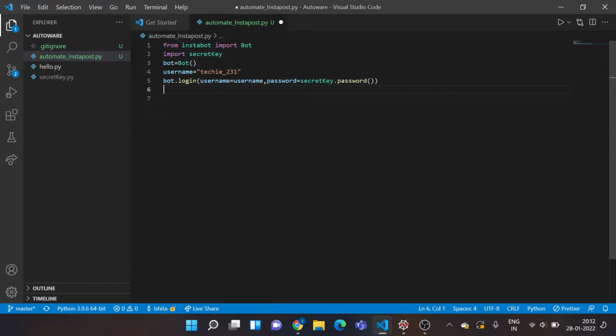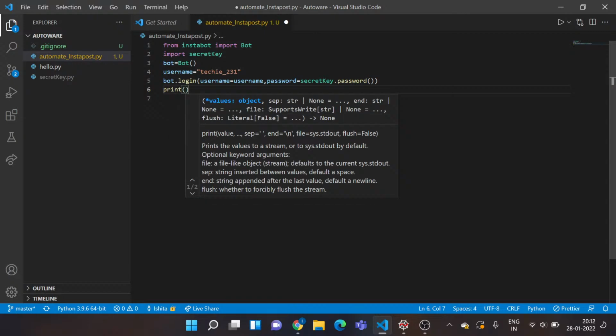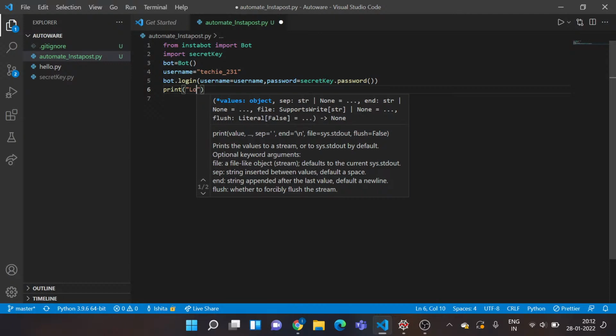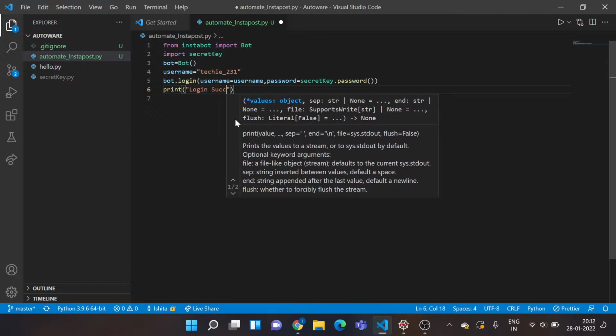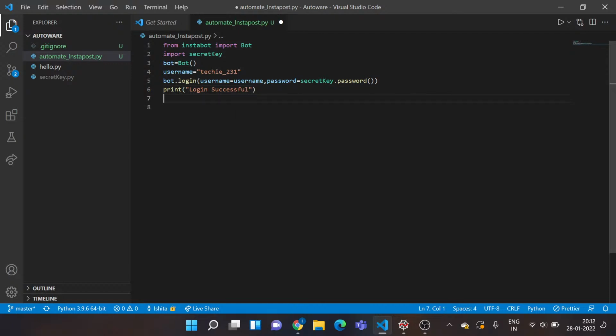Okay, so once we are done with calling the login function, we just need to see whether it has logged in successfully. So I'll just write this command, login successful, to see if my above code executes properly. So I'll be proceeding further. Okay, I'm done with this.